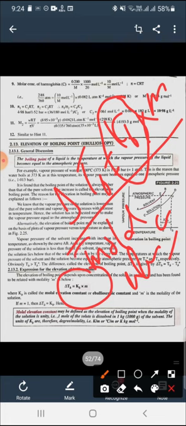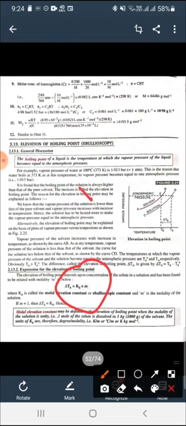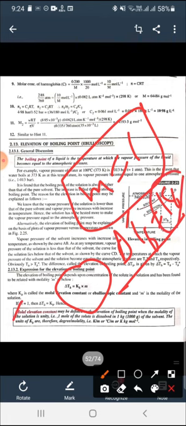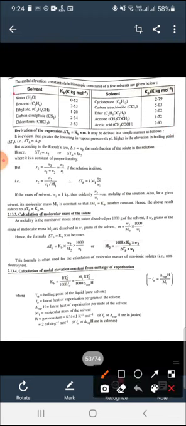So what is the definition of the molal elevation constant? When we put m, that is molality, equal to 1, then delta TB, that is the elevation in boiling point, is equal to KB. So we can define the molal elevation constant as the elevation in boiling point when the molality of the solution is unity. Here solvents are listed and the values of KB are given.